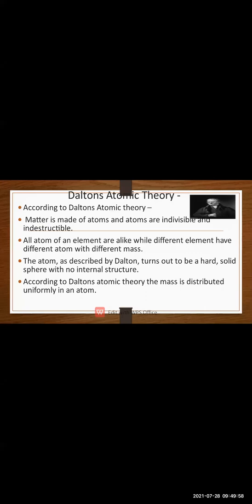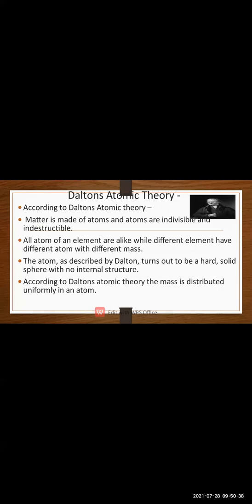Okay, so once again we will see what is Dalton's theory. All the matter is made up of very tiny particles called atoms. Okay, so what is matter? Again I'm explaining to you to understand this Dalton's theory. So in Dalton's theory, first आपको समझ में आना चाहिए कि matter क्या है. So matter is something having a mass and occupying space. Then what is an atom? All the matter is made up of very tiny particles called atoms. You can say that tiny particles of matter are known as atoms.